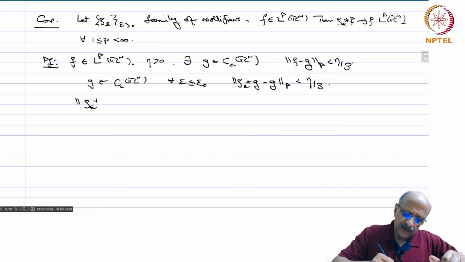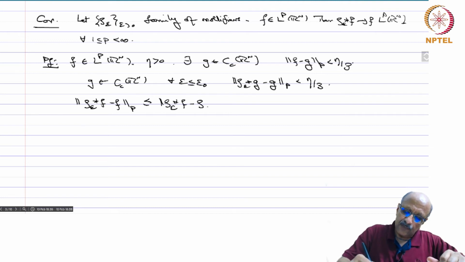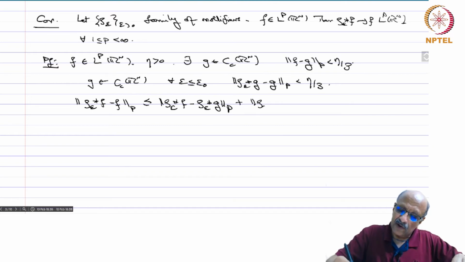So, the norm of rho epsilon star F minus F in LP is less than or equal to the norm of rho epsilon star F minus rho epsilon star G in LP by the triangle inequality, plus the norm of rho epsilon star G minus G in LP, and then plus the norm of G minus F in LP.